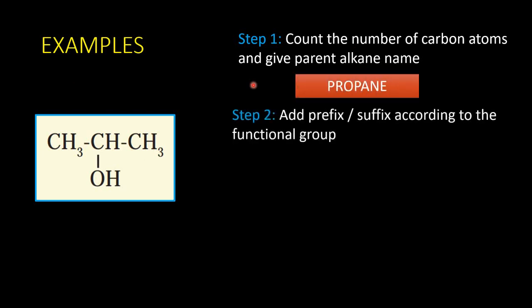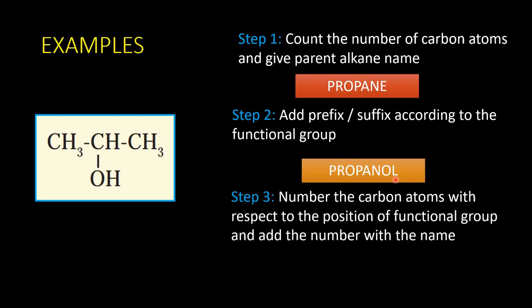The second step is adding a prefix or suffix according to the functional group. The functional group present here is OH, which is alcohol. So the name should end with OL. The E in propane is replaced by OL. The third step here is to number the carbon atoms with respect to the position of the functional group, and we have to add the number with the name.